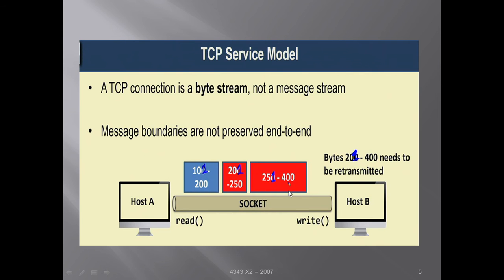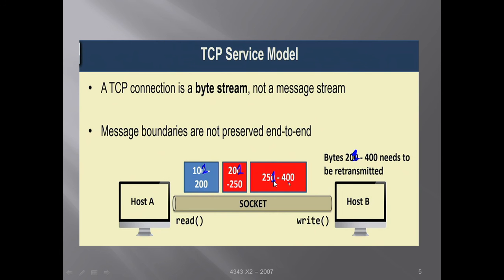In this TCP philosophy, it is not trying to retransmit two segments. Rather, it will understand that byte number 201 to byte number 400 has been lost, and it needs to retransmit byte 201 to byte 400, not these two segments.